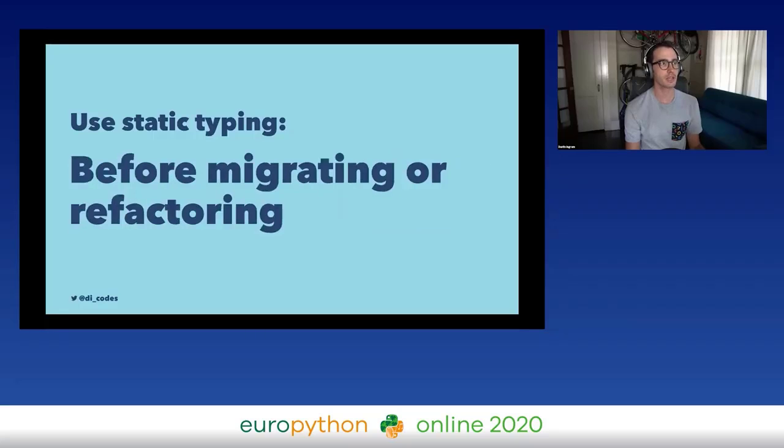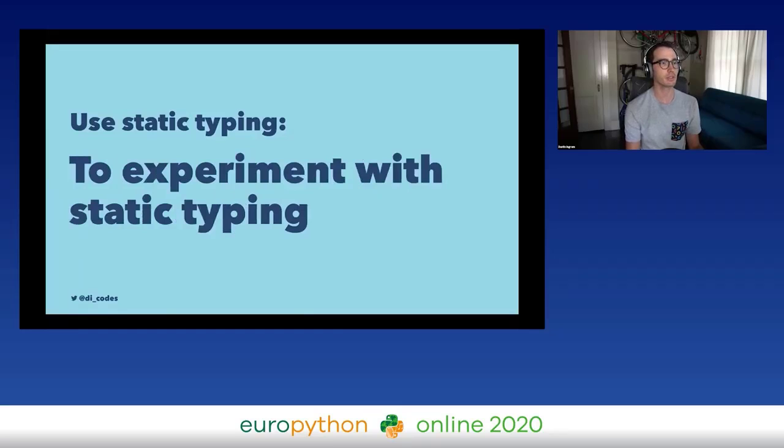Another place that you can use static typing is before migrating or refactoring. So before you make a big change, go and add some static types, move things around, and see if any of the typing breaks. That's probably a bug. And finally, you can use static typing just to experiment with static typing. It doesn't hurt. It's totally painless. And it's just a fun way to learn about a new part of Python.